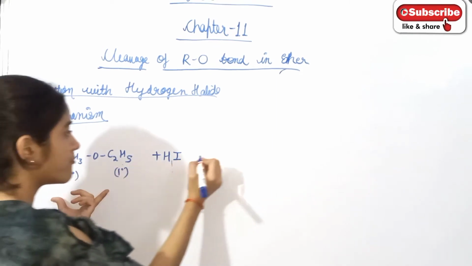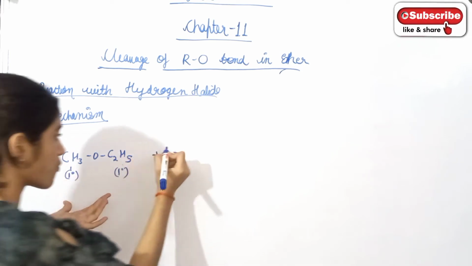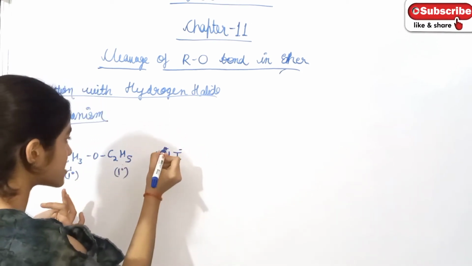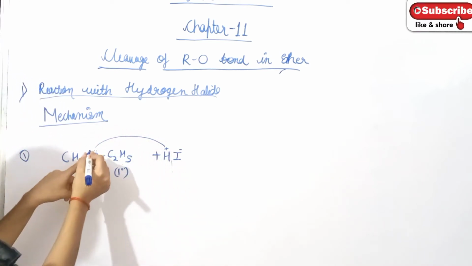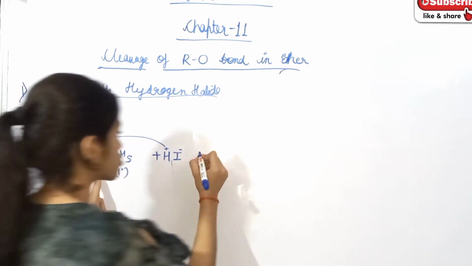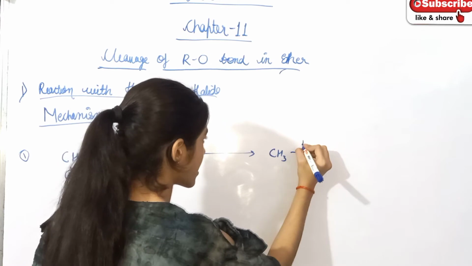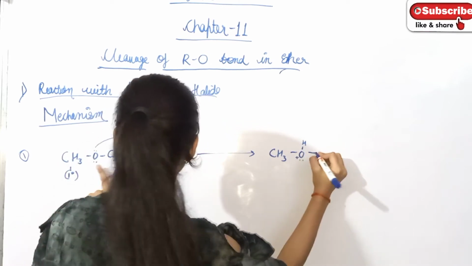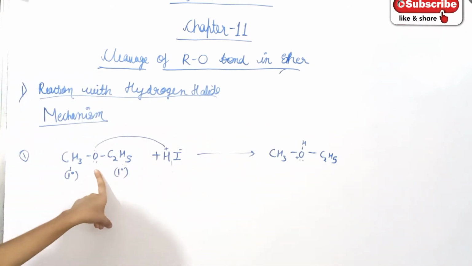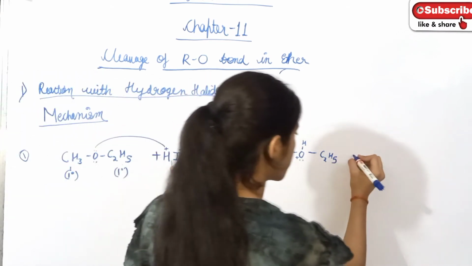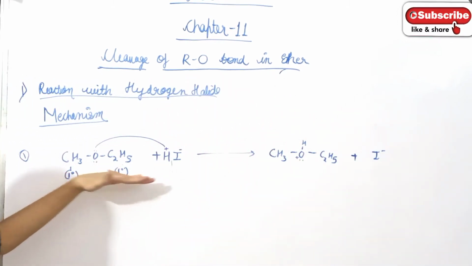then the first step which takes place is the protonation of ether. This is H positive and this is I negative. This H positive will react with the electrophilic oxygen. Here it takes a lone pair of oxygen. So what will we form? CH3-O(H+)-C2H5. Protonation of ether will take place and I negative is left out here. Understood? The first step is the protonation of ether.